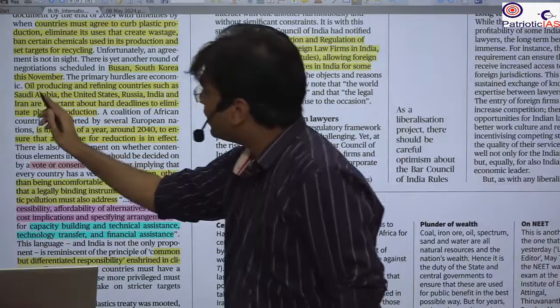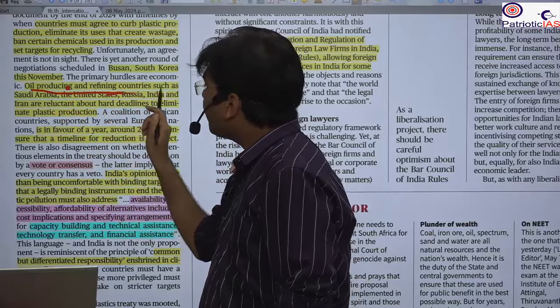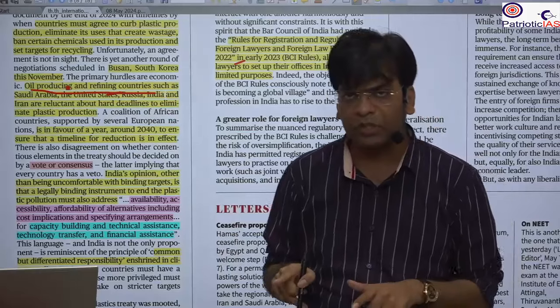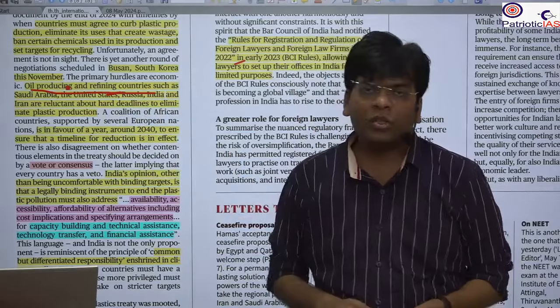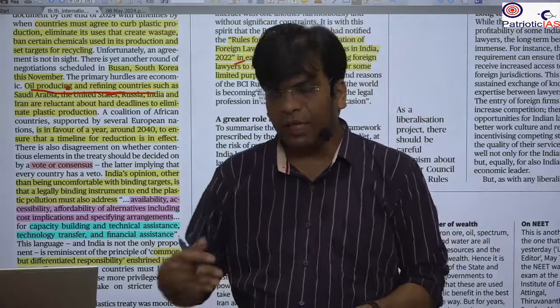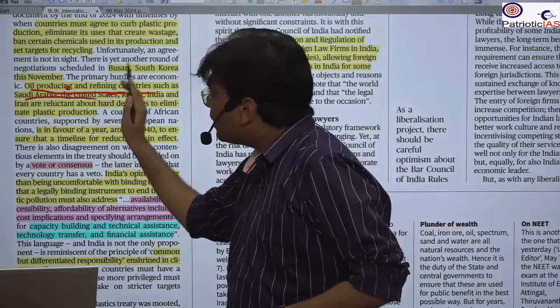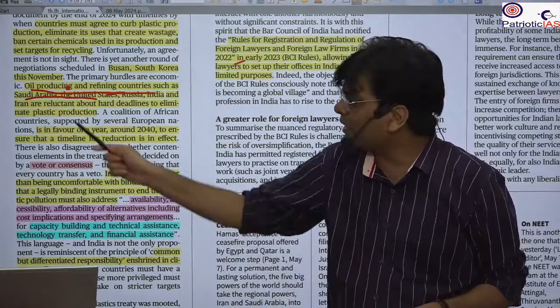For example, there are the oil producing countries and the refining countries. India is not an oil producing country, but we are a refining country. But oil producing countries such as Saudi Arabia and Gulf countries such as Qatar are against a complete ban on plastic, because plastic is produced from oil, and India is a refining country.